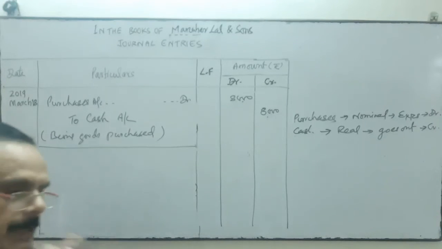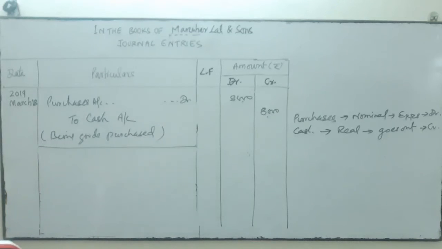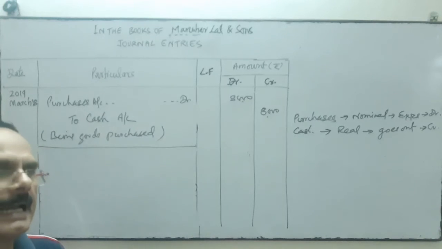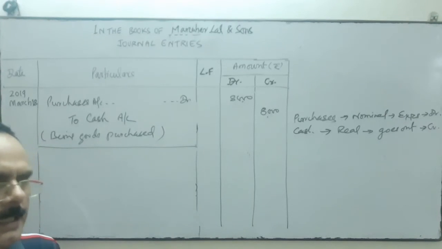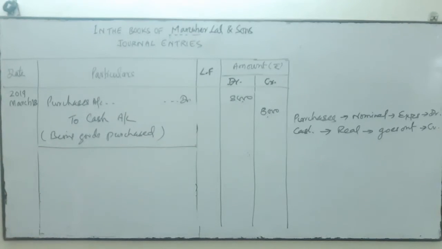Even if the name of the supplier is given, purchase goods from Sohan for cash. When I purchase the goods for cash, whether the name of the supplier is written has no meaning, because I am going to pass the entry for cash, since cash is paid.